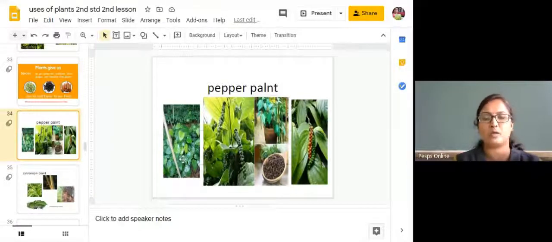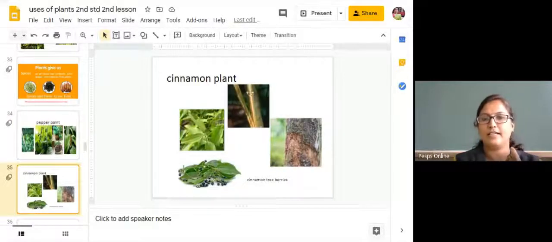Your parents will be using it at home. It will look like a betel leaf only. The pepper plant. The pepper seeds you can see like this. Fine. Next is the cinnamon plant. Check it. The cinnamon plant you can see here.